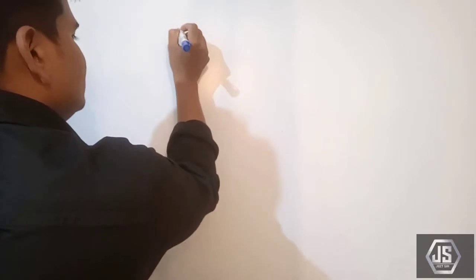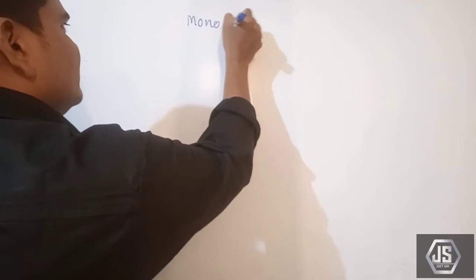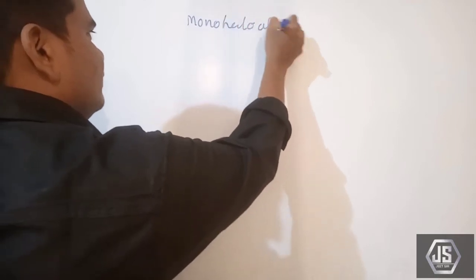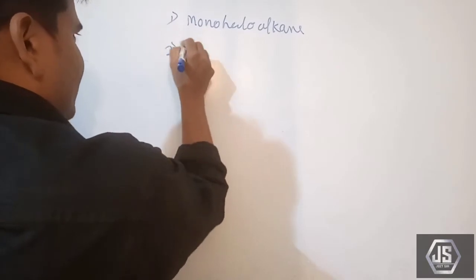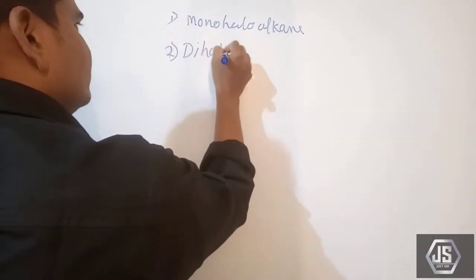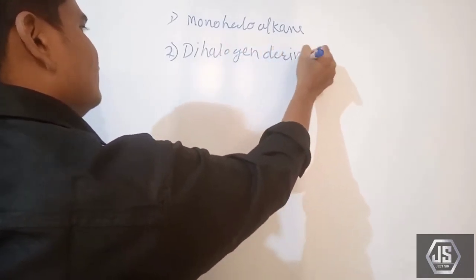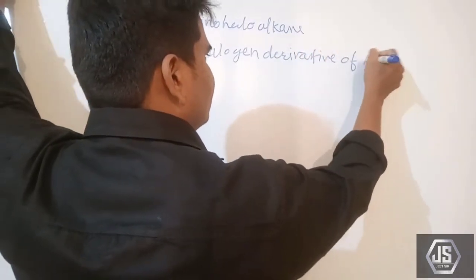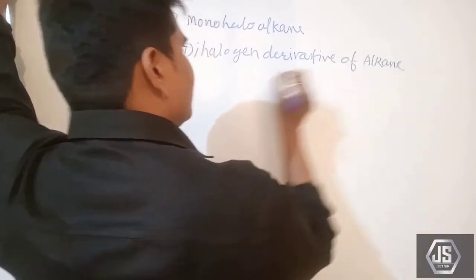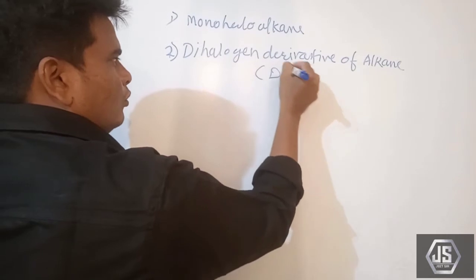It is a continuous process. So while forming alkanes, what will happen here? In the monohaloalkanes, we have already seen the monohalogen derivatives. Now we have to see dihalogen derivatives of alkane, also known as dihaloalkane.